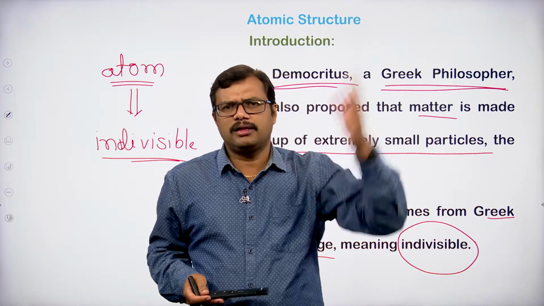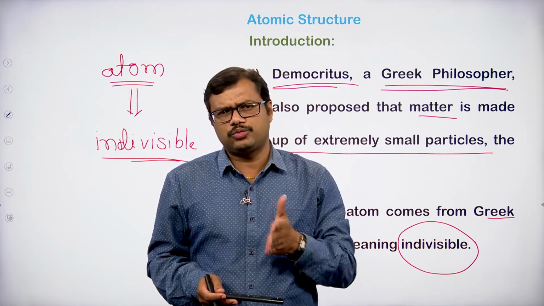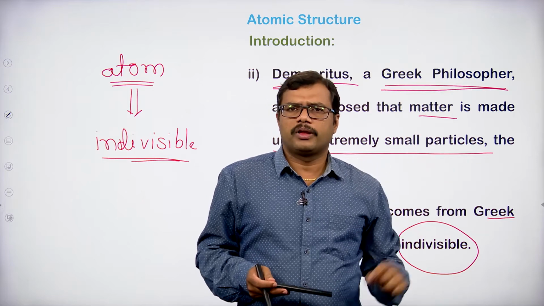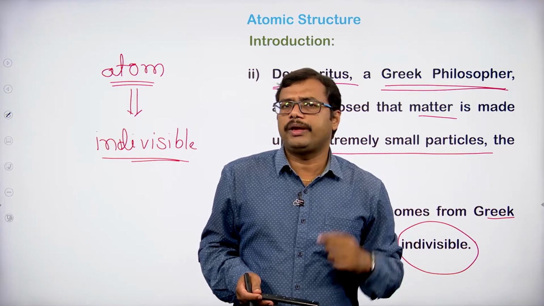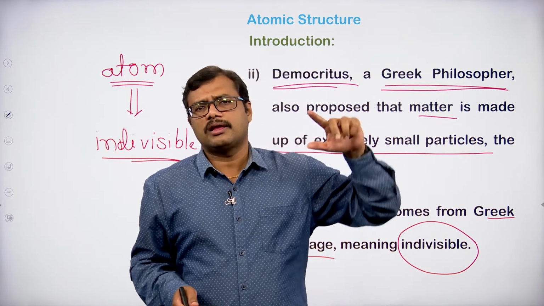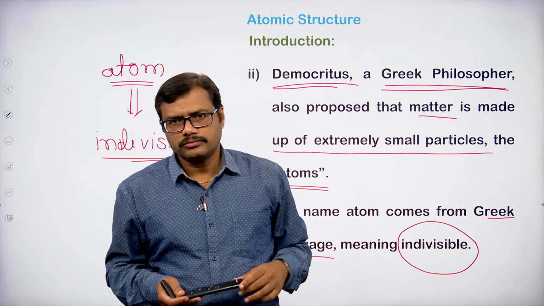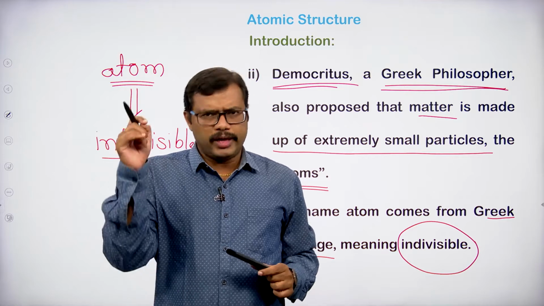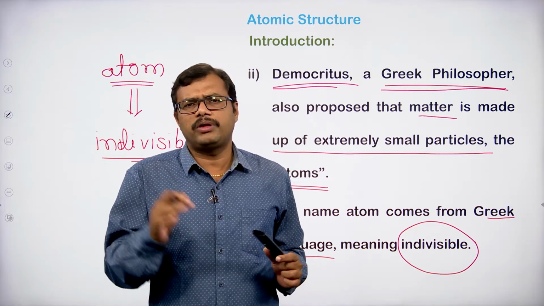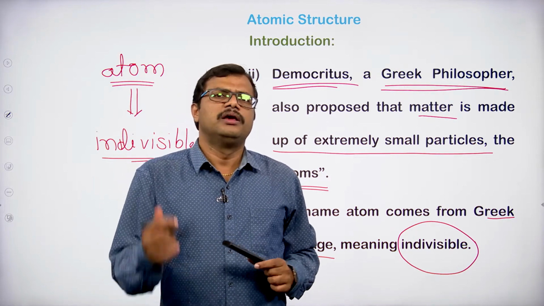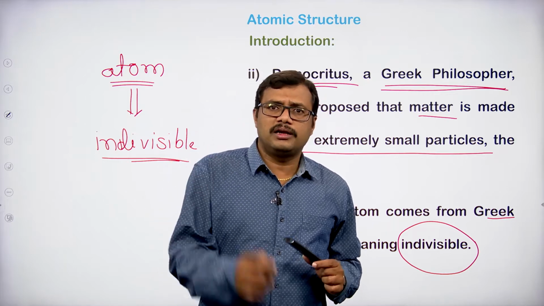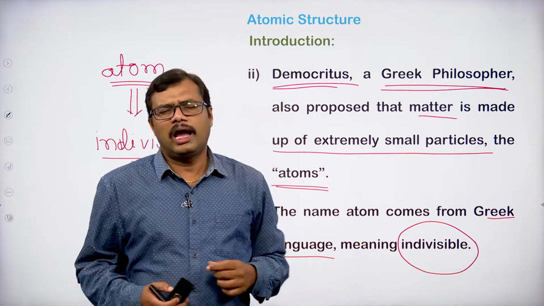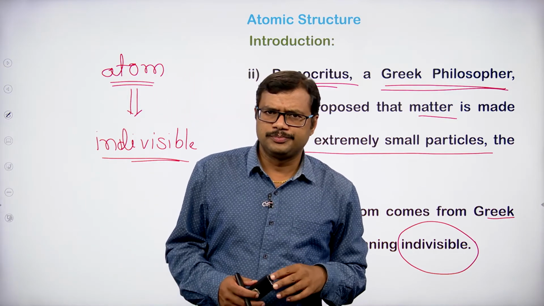we are going to end up with a small particle that further cannot be cut or divided. If you go on cutting the matter into small pieces, you are going to end up at a stage where the particle obtained is not further divided. That particle, for which further division is not possible, he named as atom. Are you able to understand?